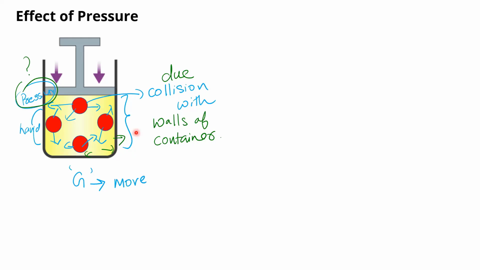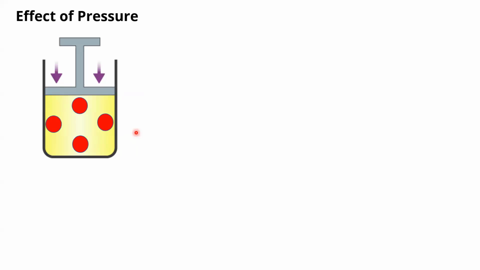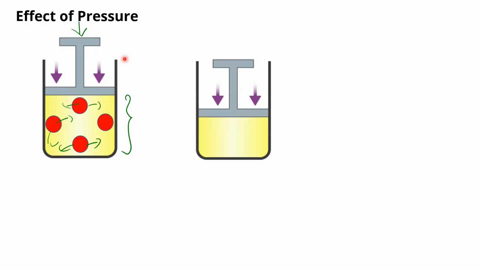So this is the general case. First case, again I am repeating, you have a container, you have a considerable amount of space in that. Inside this, these gas particles are able to move freely and you have a certain pressure. Now I am going to increase pressure further. By applying force, I will get the second diagram like this. You can note the difference. Here the volume has increased or decreased? Compare, here the volume is this much. In the second case, the volume has decreased compared to the first case. This is the first case, this is the second case.